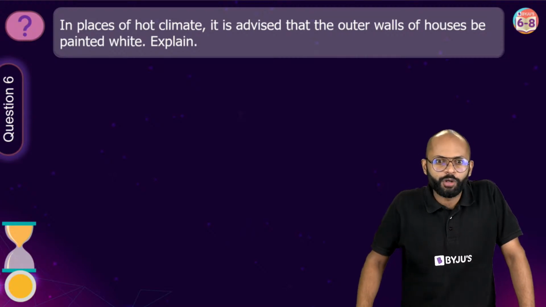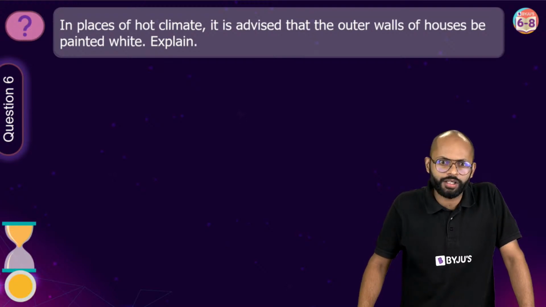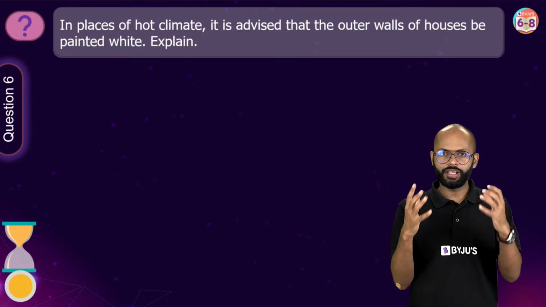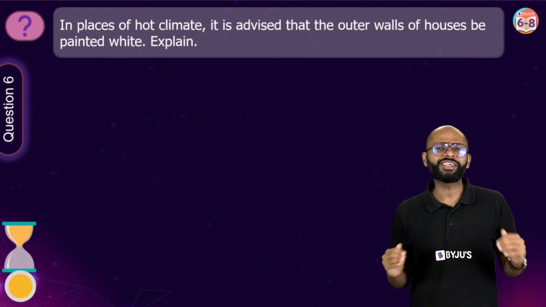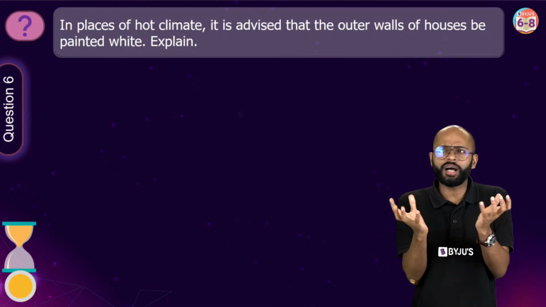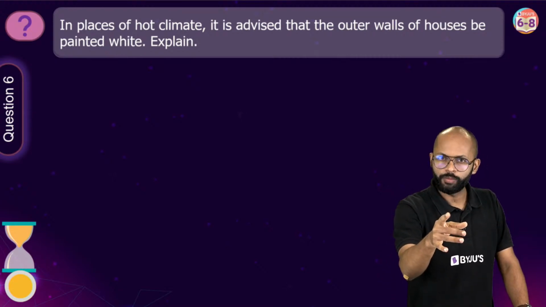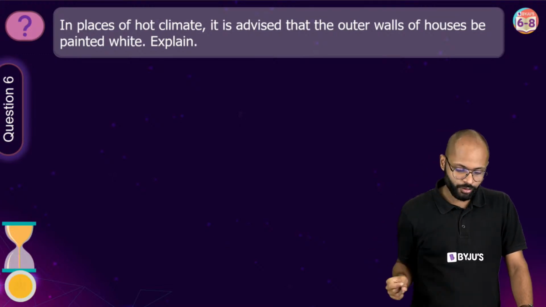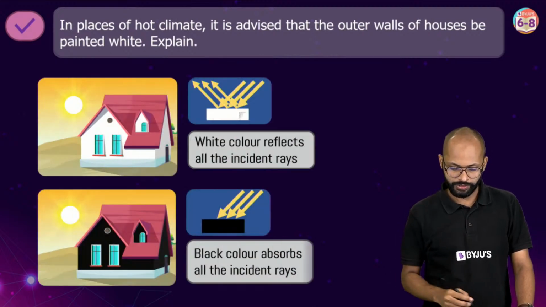Yes. Because white reflects most. Akansha is saying. Desert area. Alright, absorbs less heat. Tajina is saying. Because white is very, very good here. Nice. Hot क्या होता है? If you are in a hot climate, you want ways. है ना? You have to make sure that you reduce the amount of heat you capture. Light absorption is also a way of capturing energy, means you become hot. So आप क्या करो? If you choose white colored walls, क्या होता है?